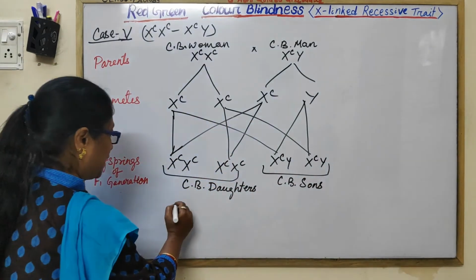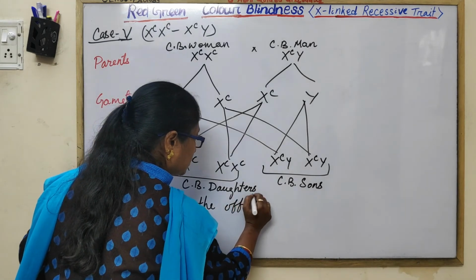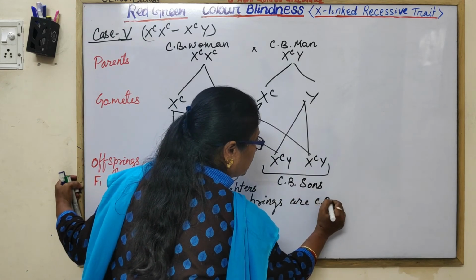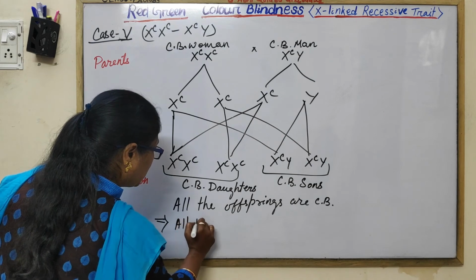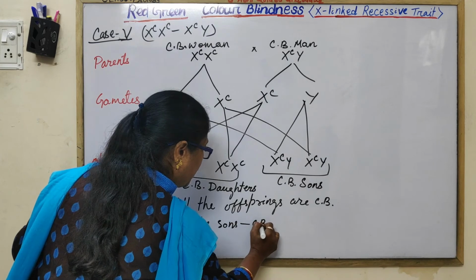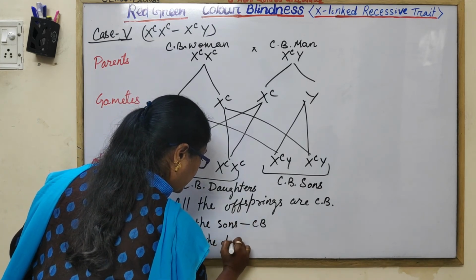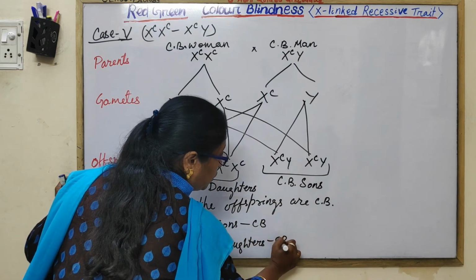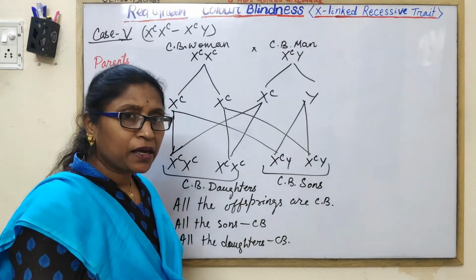Here all the offsprings are colorblind. That means all the sons are colorblind, all the daughters are colorblind. So, this type of marriage is not advisable. Okay?